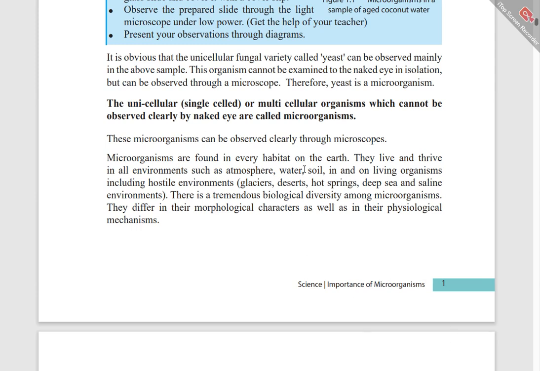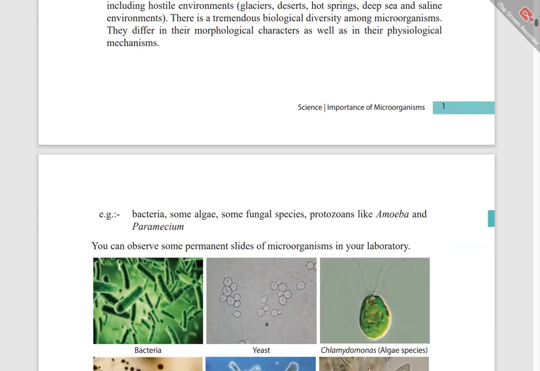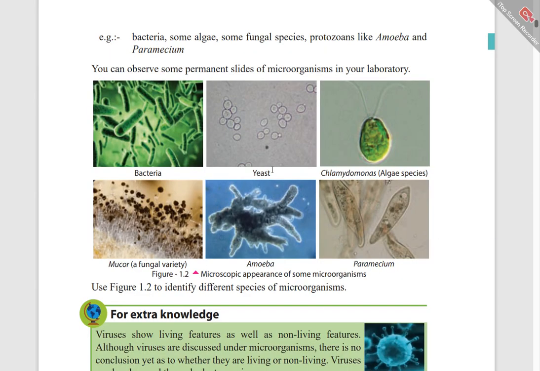Microorganisms are found in every habitat on the earth. They live in the atmosphere, water, soil, glaciers, deserts, hot springs, and the deep sea. Here are some pictures of microorganisms: bacteria; this is the yeast microorganism; and this is Chlamydomonas, an algae species. And this is the mucor microorganism, a fungal variety. And this is amoeba, and the paramecium.